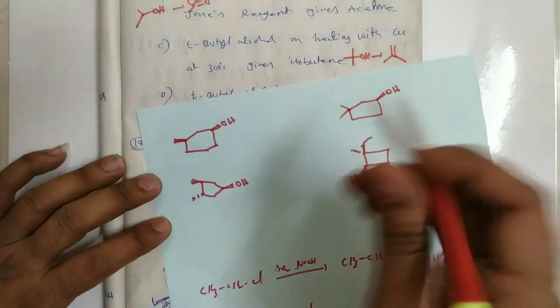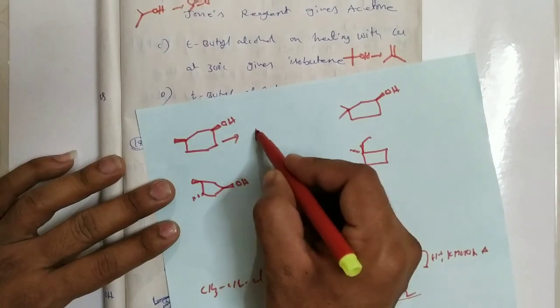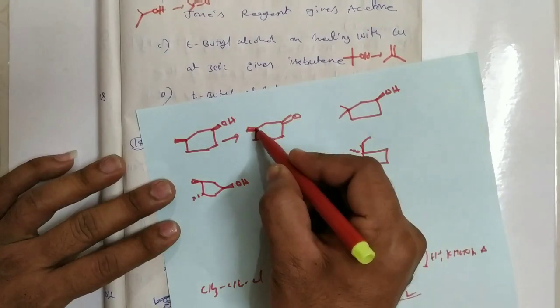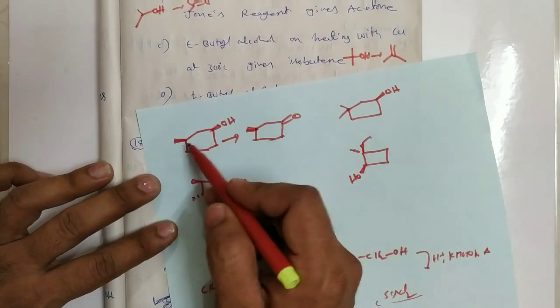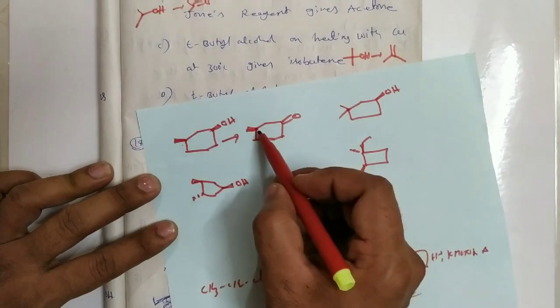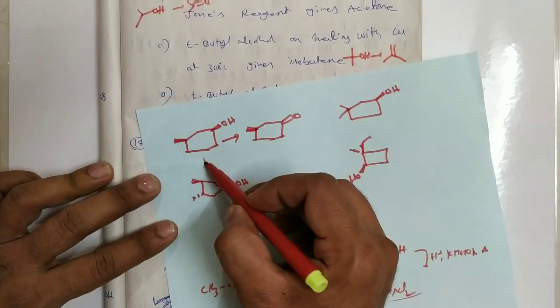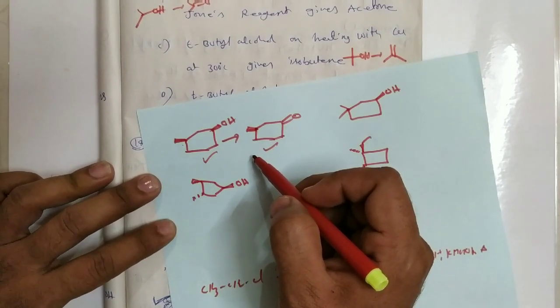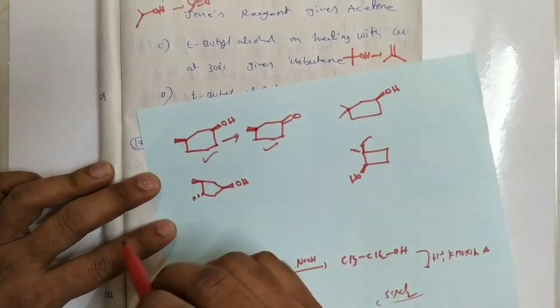In this case it is optically active, and after oxidation it is also optically active because there is a chiral carbon. Of course this one has 2 chiral carbons, optically active, and this compound has 1 chiral carbon and is optically active. Both product and reactant are optically active, but in the given option the product is optically inactive but the reactant is optically active.